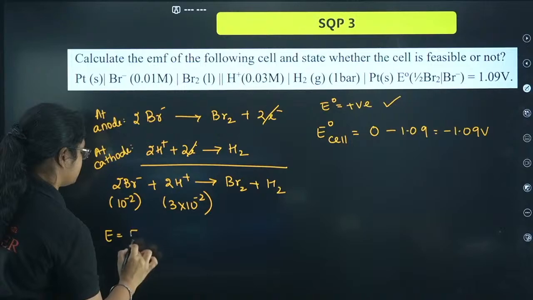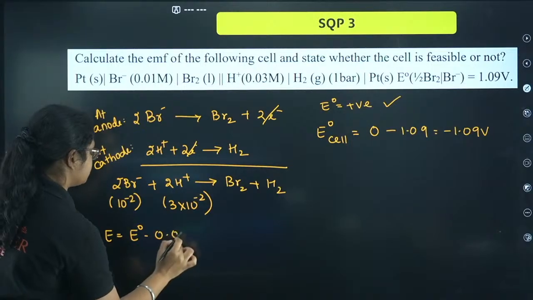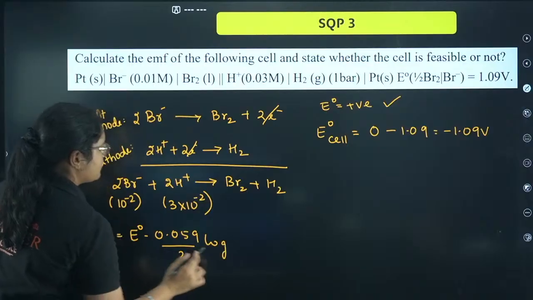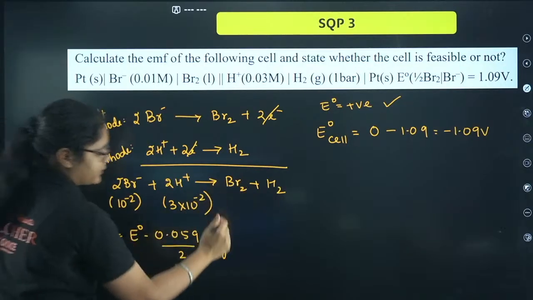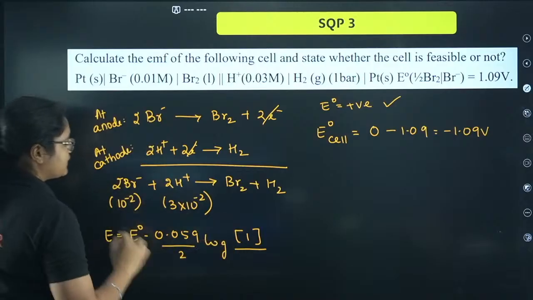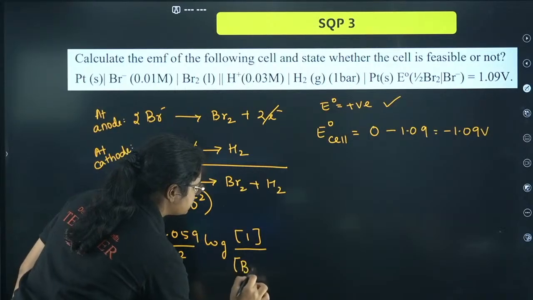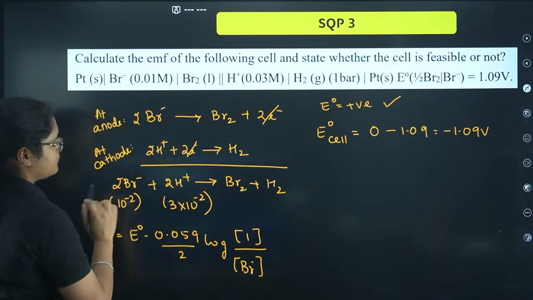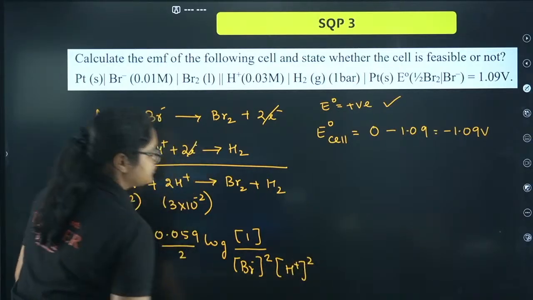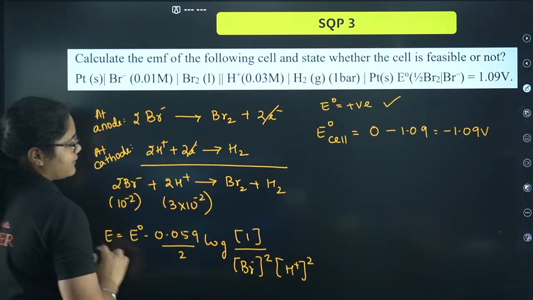E of the cell is equal to E naught of the cell minus 0.059 by n, where the n value is 2, log of... What are the ions present in the product side? There is no ion in the product side, so I can simply put 1 divided by the ions present in the reactant side. So the Br minus concentration, the coefficient is 2, and then H plus coefficient is 2. So I will just substitute all the values here.